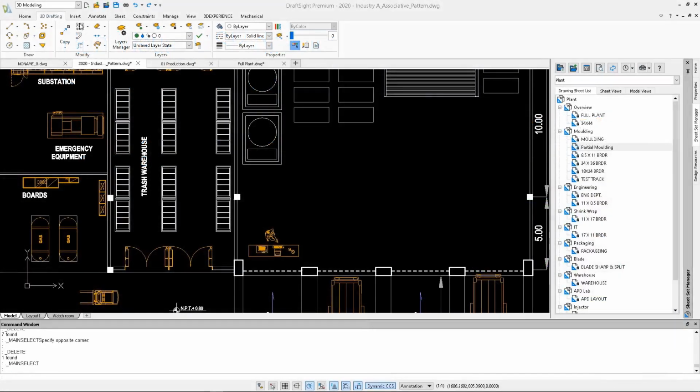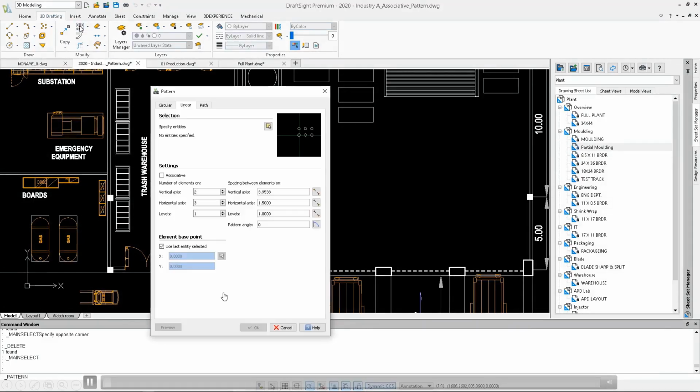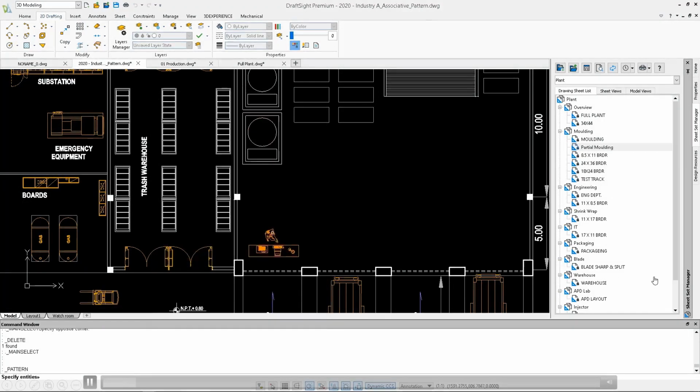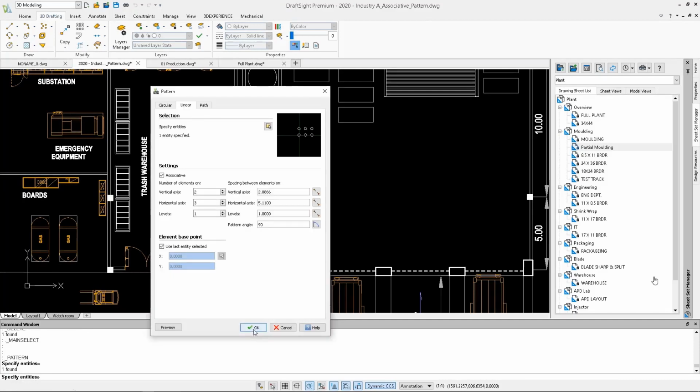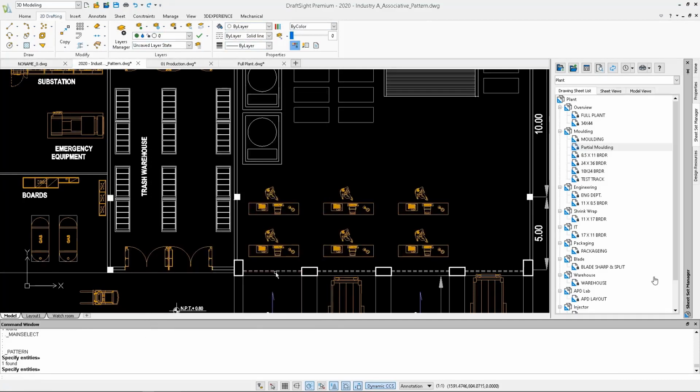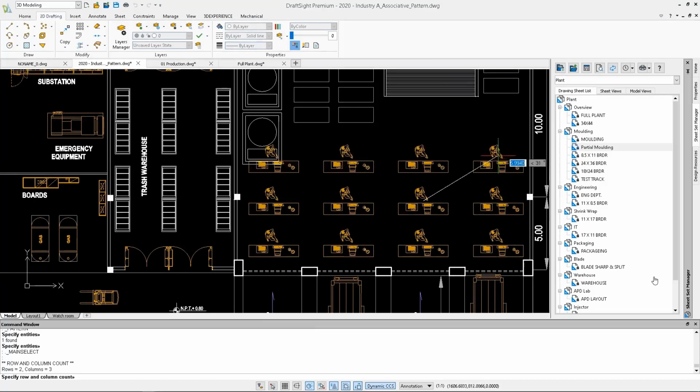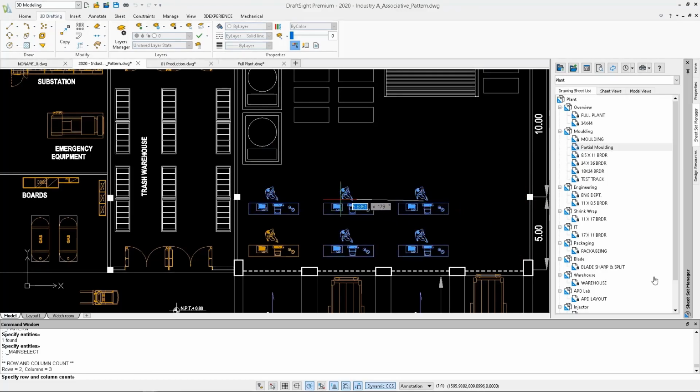Okay, the next example is to help you with associative patterns, which is a very similar command in AutoCAD. So now we can do this in DraftSight. Let's take a look. So here we have an office space with a computer desk. And now you can see, make sure you check the associative checkbox and the command. And now you can define the number of instances and of rows and columns. This is a pattern. You can select the entire pattern. You can adjust the spacing and adjust the number of instances per row and number of instances vertically or horizontally, and you can cut them down as well.